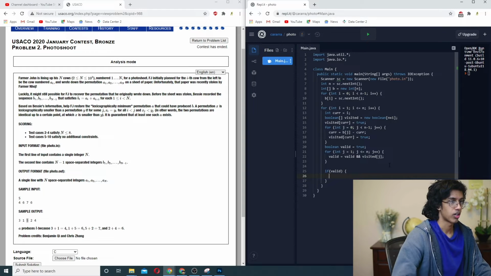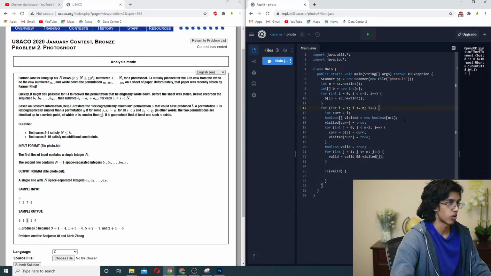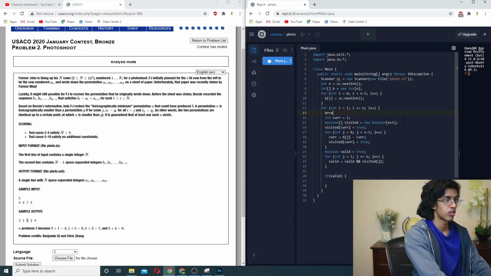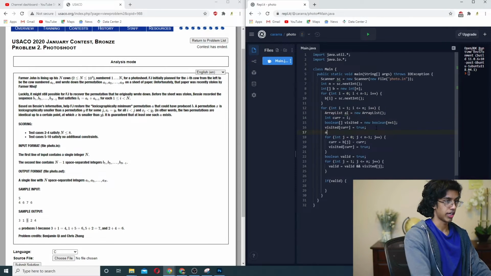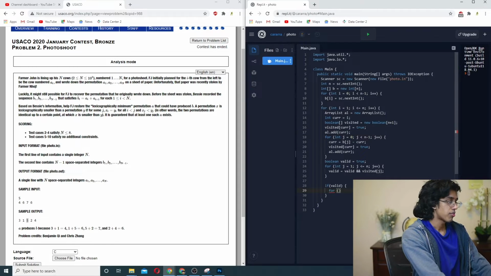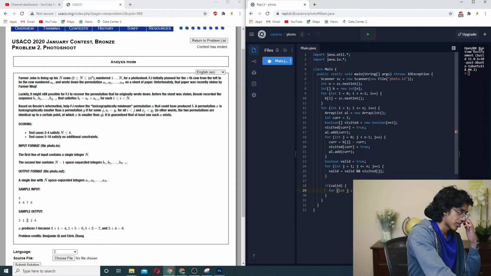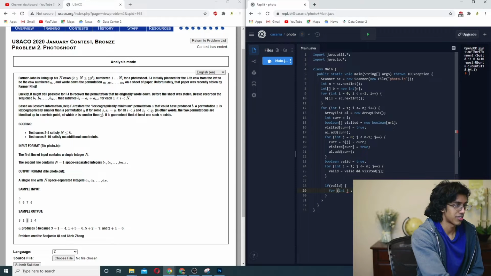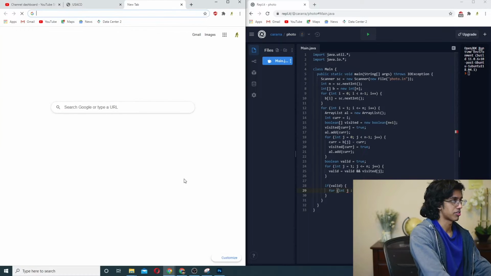So I guess we never actually store our permutation, so we probably should do that. ArrayList al is equal to new ArrayList, al.add. And then if it's valid, we just want to print out all of the ints in it. Is there a fast way to do it? Let's see, print out ArrayList space separated.